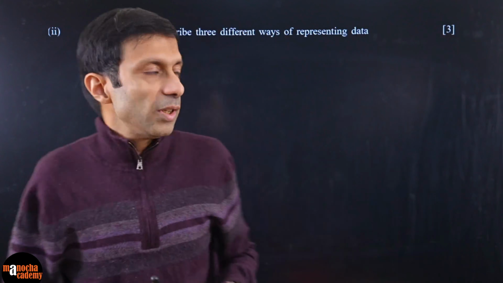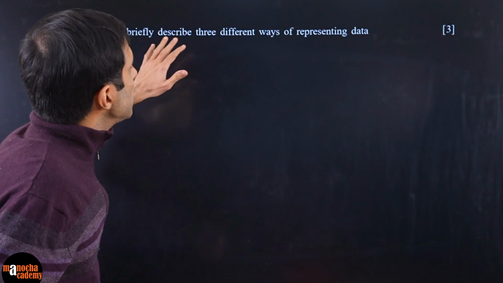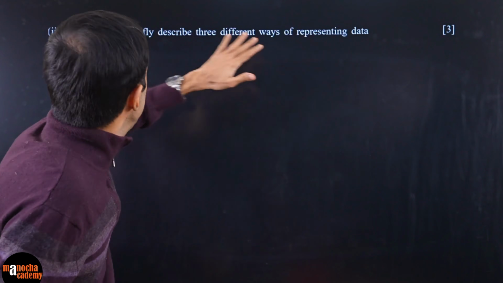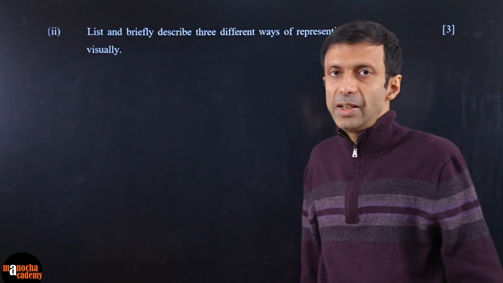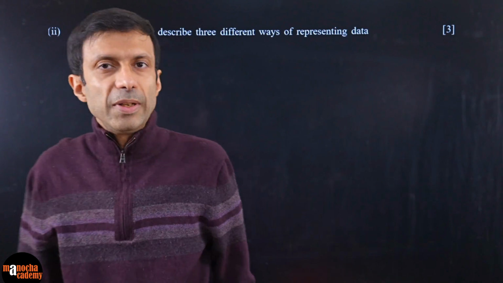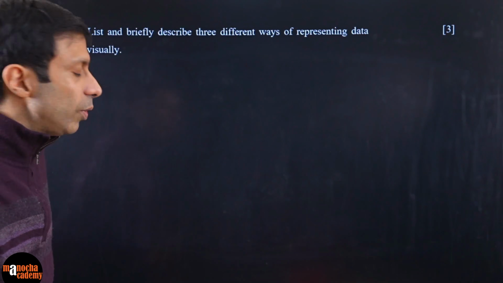Okay, next question, let's take a look. List and briefly describe 3 ways of representing data visually. So how can we represent data visually? Tell me. So here basically we can talk about the different ways to represent data visually.